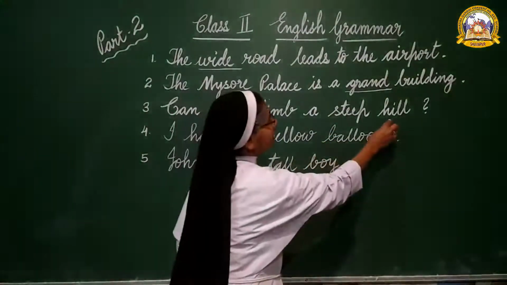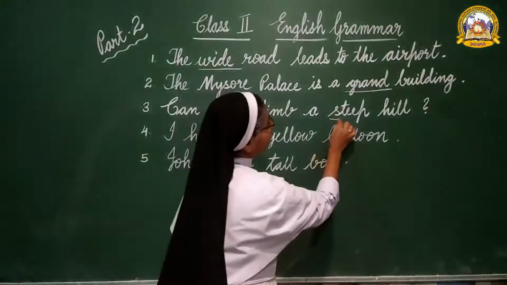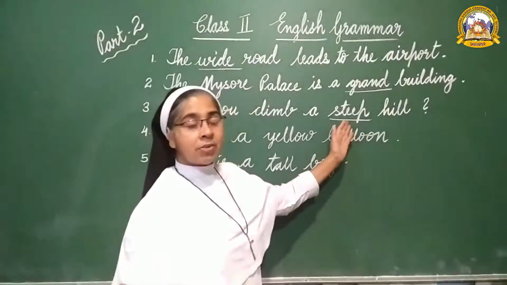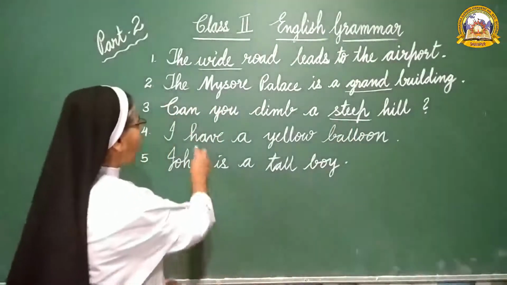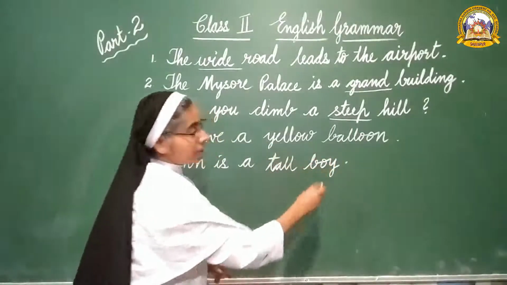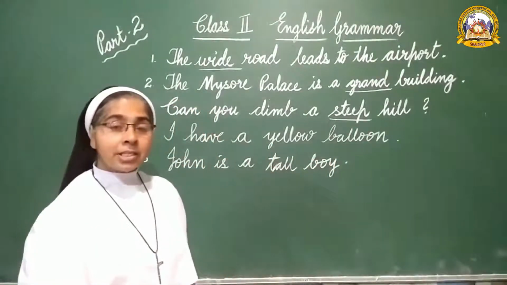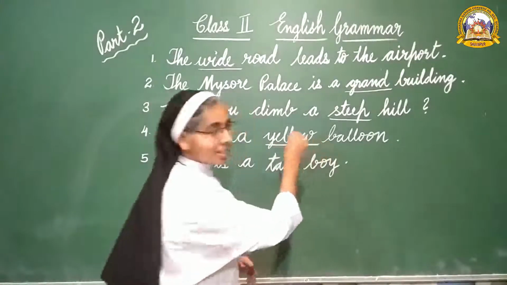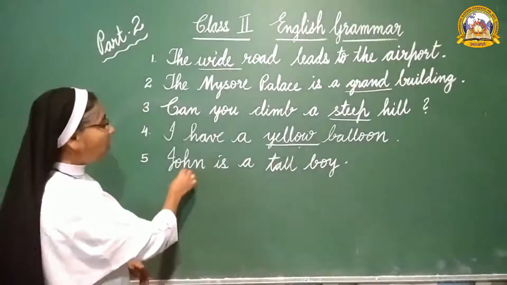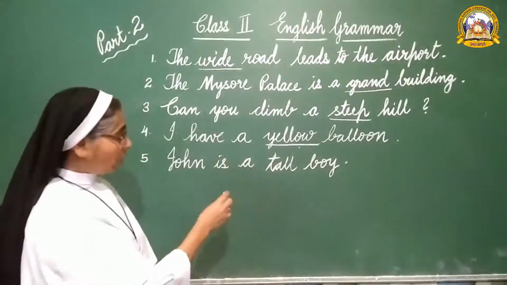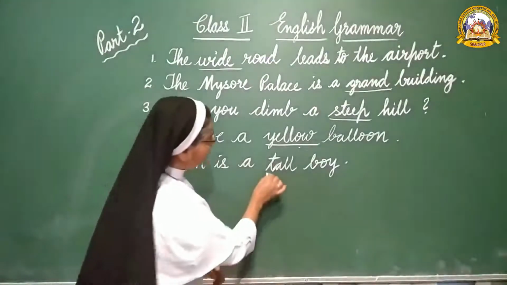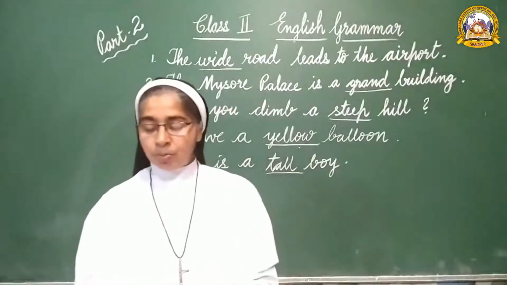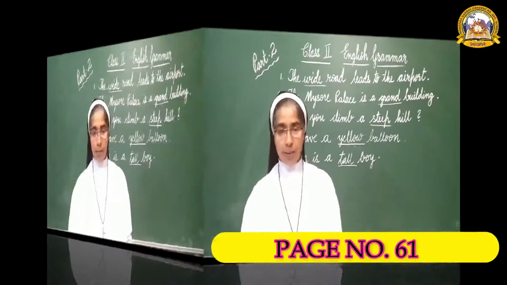Hill is noun. The adjective is steep. Is telling about the hill. The hill is very steep. Adjective is steep. I have a yellow balloon. I have a balloon that is which color? Yellow. The adjective is yellow. John is a tall boy. John is a what kind of boy? Tall. Adjective is tall.